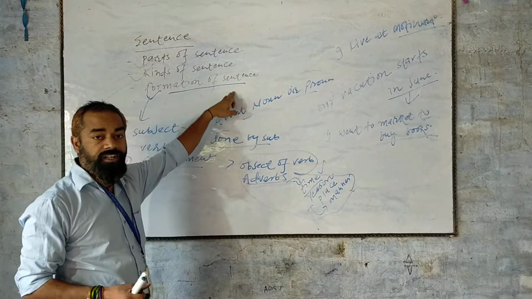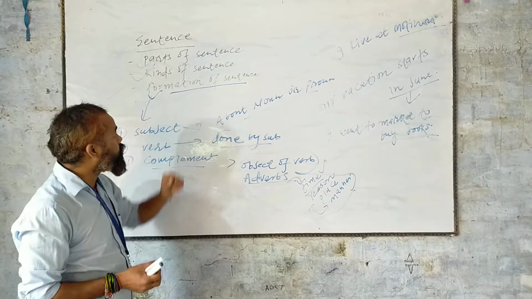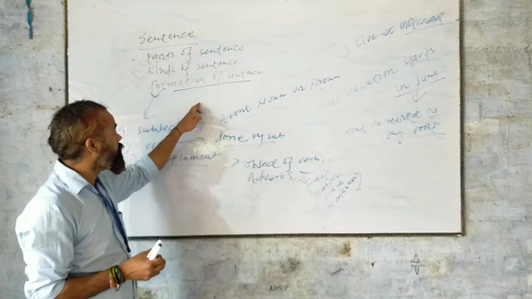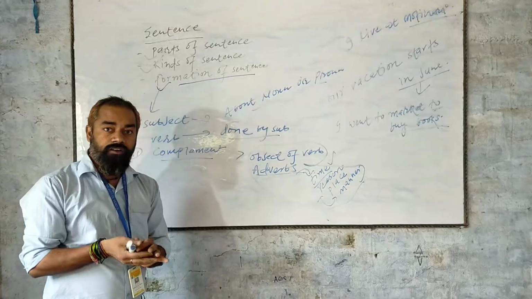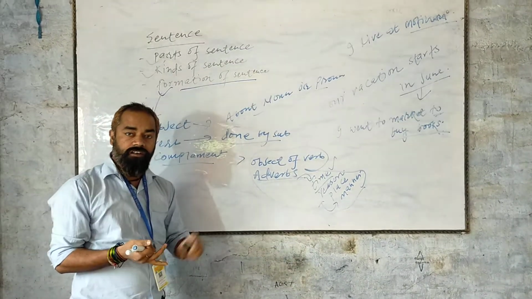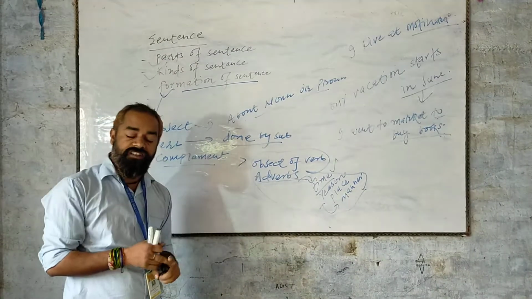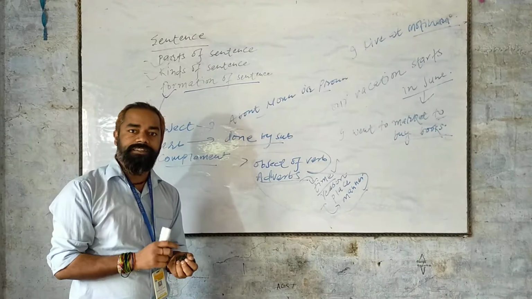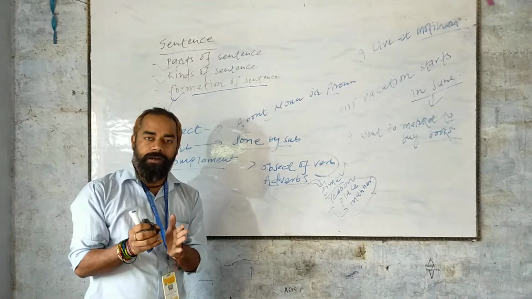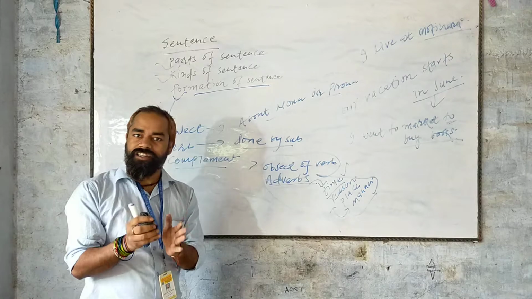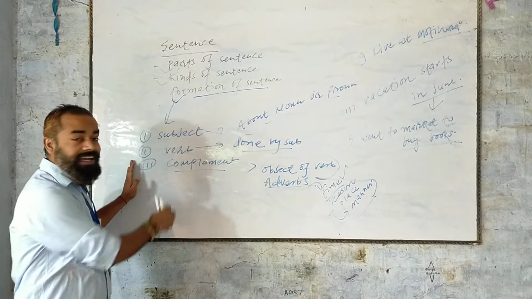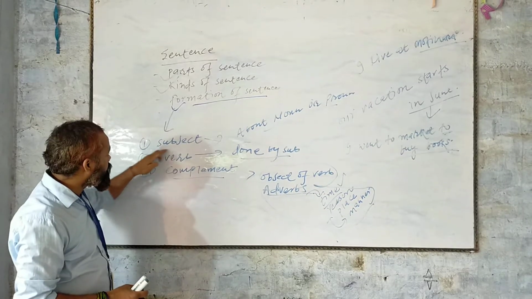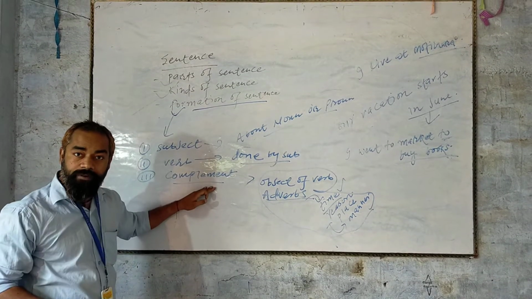When you talk about the formation of sentence, you have to focus on two things. First, the words, phrases or clauses simply form a sentence, but they play a vital role in the sentence, and on the basis of that, there are three kinds: subject, verb, complement.